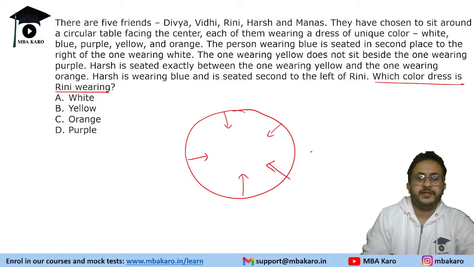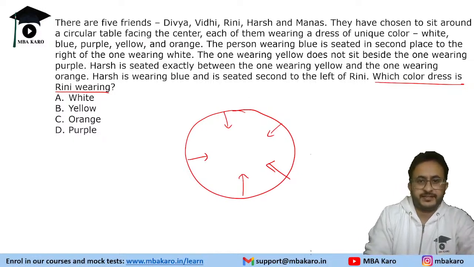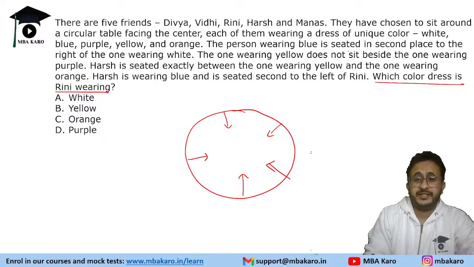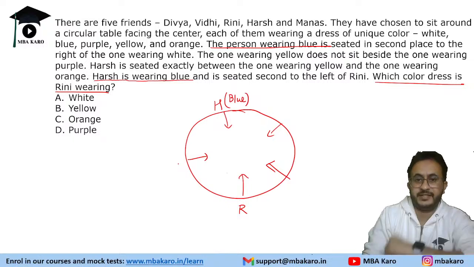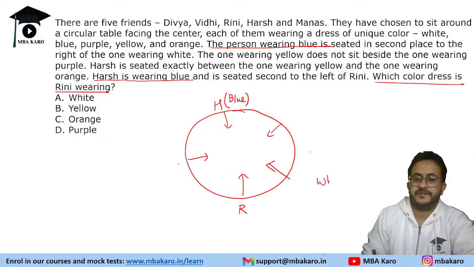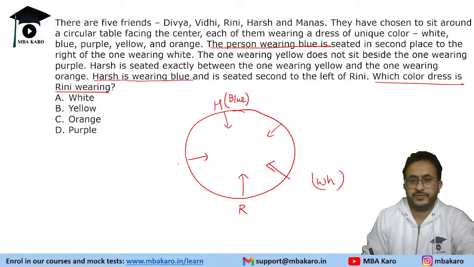So let's make the arrangement. We are given that the person wearing blue dress is seated second to the right of the one wearing white. And if you see the last statement, it says Harsh is wearing blue. So let's put Harsh. Harsh is wearing blue and is seated second to the left of Rini. So if it is Rini, second to the left is Harsh, wearing blue dress. And the person wearing blue is seated second to the right of the one wearing white. So that means this person is wearing white dress. Okay, so that we have figured out.